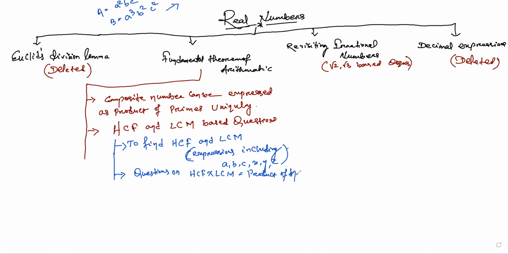So what it says, now when we are considering two numbers, and we have the HCF of two numbers, we have the LCM of two numbers. Now the thing is that the product of the HCF and LCM is equal to the product of the numbers. So these things you must keep in your mind. Lots of questions are being asked on this.